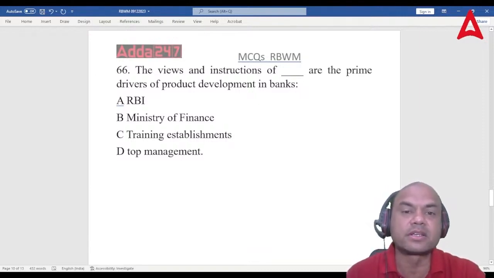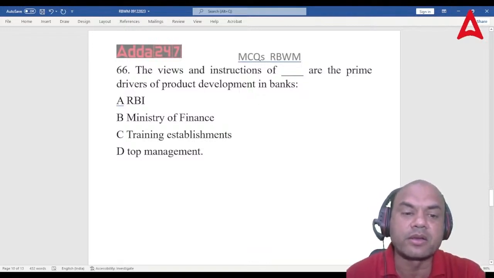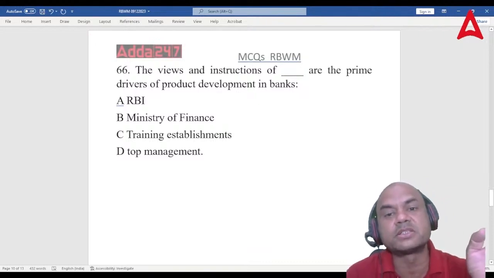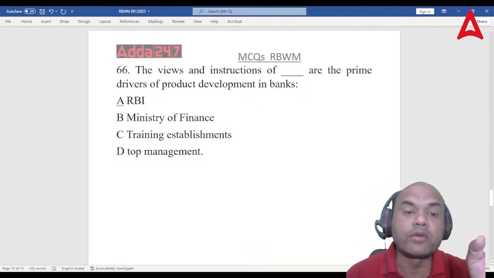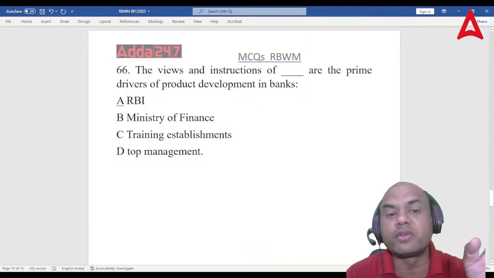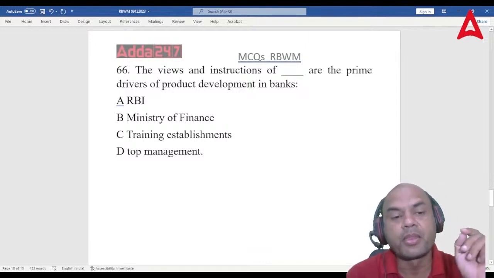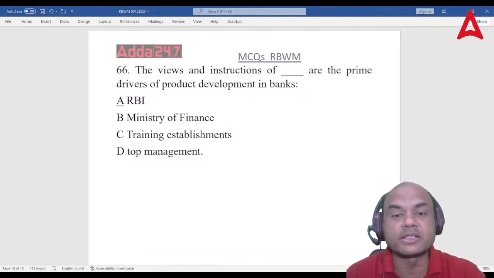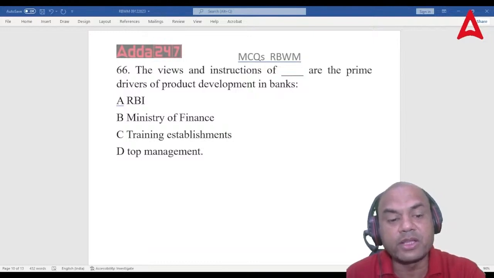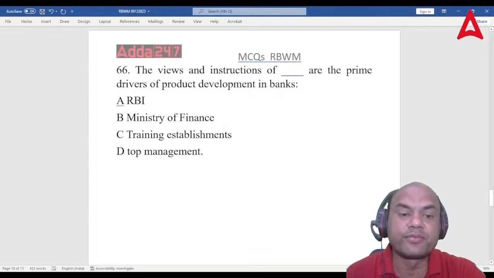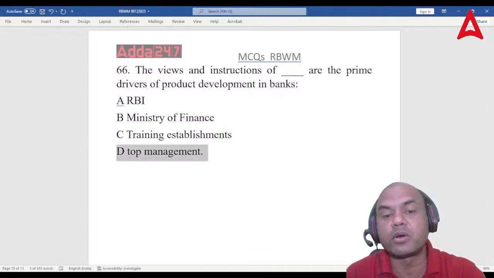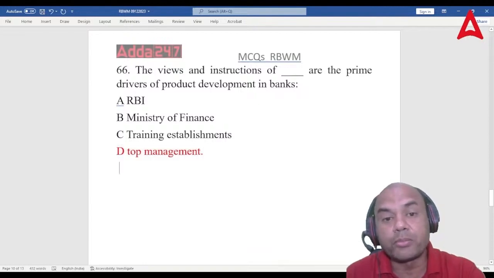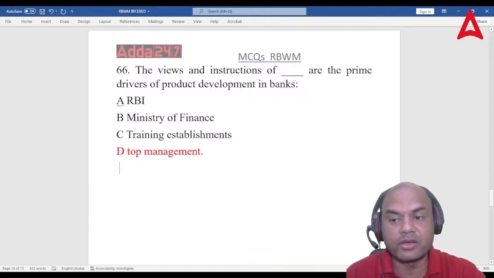That is obviously the answer. If there would have been an option of customers, then that would have been the first answer. But now you have to choose between these given answers: RBI, Ministry, training and top management. Whenever you have to choose between these answers, you'll have to choose the one which is the best. Top management, this is the right answer. Got it? Next one.